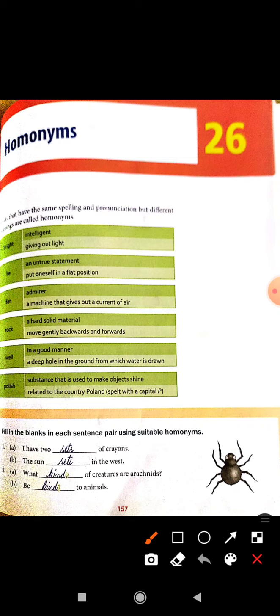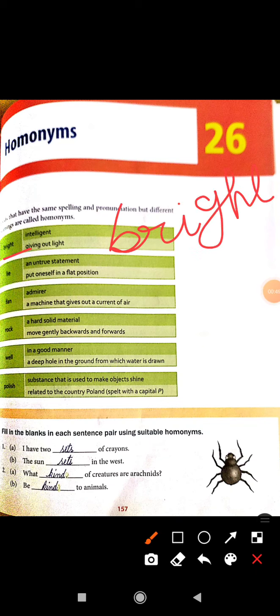Words that have the same spelling, like bright, the same spelling and same pronunciation, but different meanings. Bright means intelligent, and bright means giving out light. Spelling is the same, pronunciation is the same, but the meaning is different.